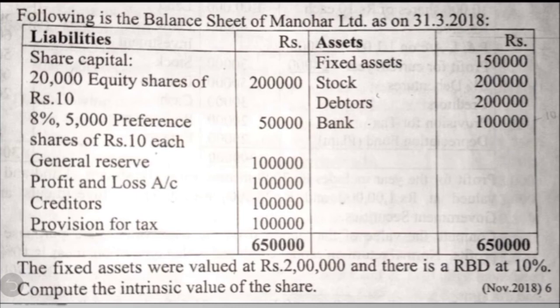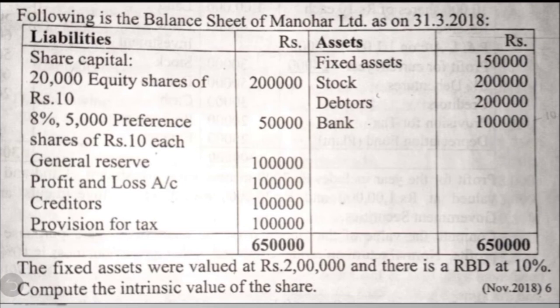Following is the balance sheet of Manohar Limited as on 31st March 2018. On the asset side, we find fixed assets 1,50,000, stock 2 lakh, debtors 2 lakh, bank balance 1 lakh. On the liability side, 20,000 equity shares of rupees 10 each 2 lakh, 8%, 5,000 preference shares of rupees 10 each 50,000, general reserve 1 lakh, profit and loss account 1 lakh, creditors 1 lakh, provision for taxation 1 lakh. The fixed assets were valued at 2 lakh and there is an RBD at 10%. Compute the intrinsic value of the share. I'm just going to explain this question; you can solve it in your notebook.